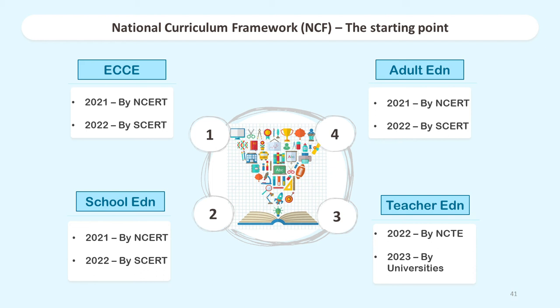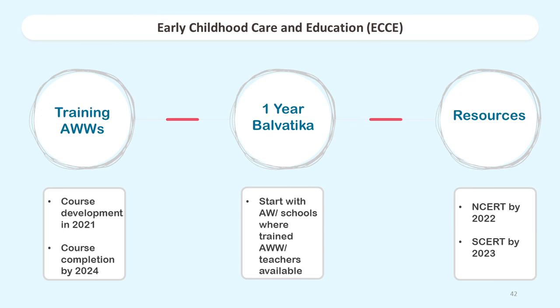And the adult education, the same target, by 2021 by NCERT and by 2022 by all the state boards. And the teacher education by NCTE, National Teacher Training Institutes, by 2022, and by all the universities it will be implemented by 2023.